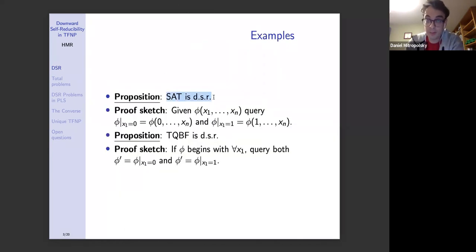SAT is DSR, and here's a very simple proof sketch. Given a Boolean formula on n variables, x1 through xn, we're going to query two subqueries at most. First, we'll query phi where we set the first variable x1 to 0. What that means is we go into the formula, and everywhere x1 occurs, we replace it with 0 and then simplify the formula.